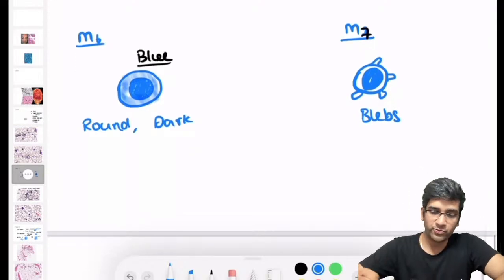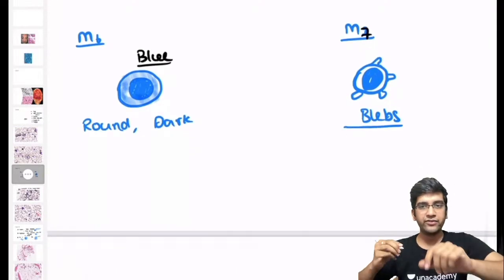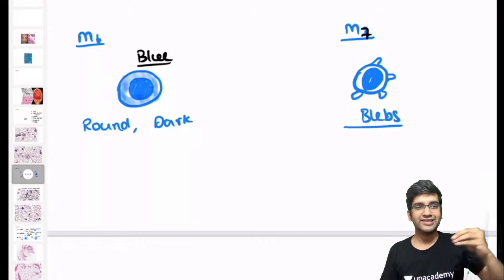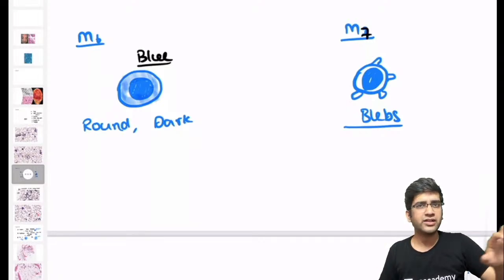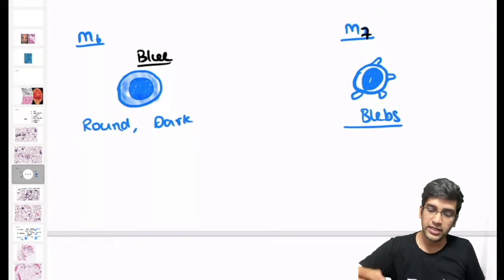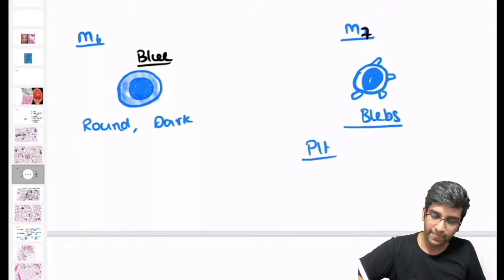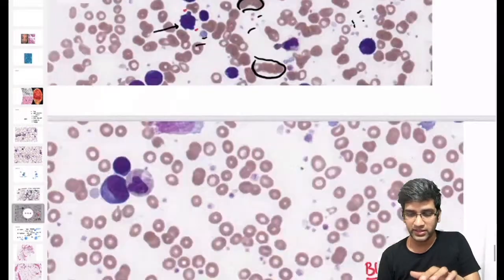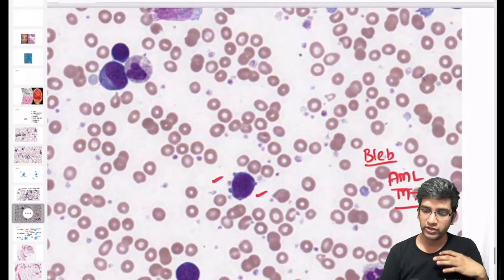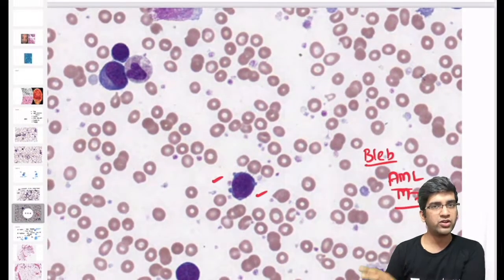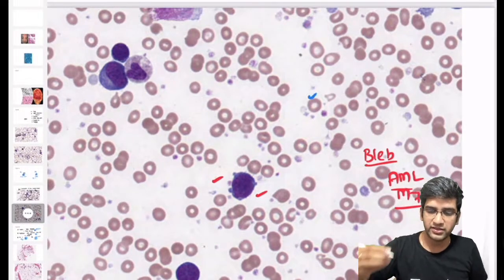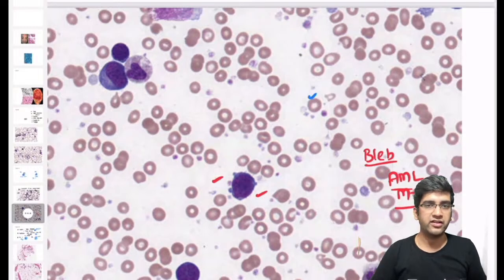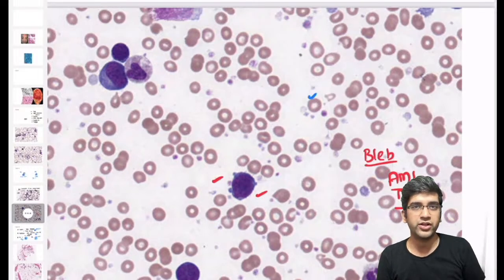How to check an adequacy of platelets? Because what I said is, when I have platelets more, that is kind of a subtle clue to say it could be an AML M7. Again, it's not always, kind of subtle clue to say it's an AML M7, right? So platelets in general, whatever we saw in this image, can I say approximately for an RBC, I kind of have one or two platelets? Kind of, right? When I see one RBC, literally there's some one platelet kind of in an equal ratio.